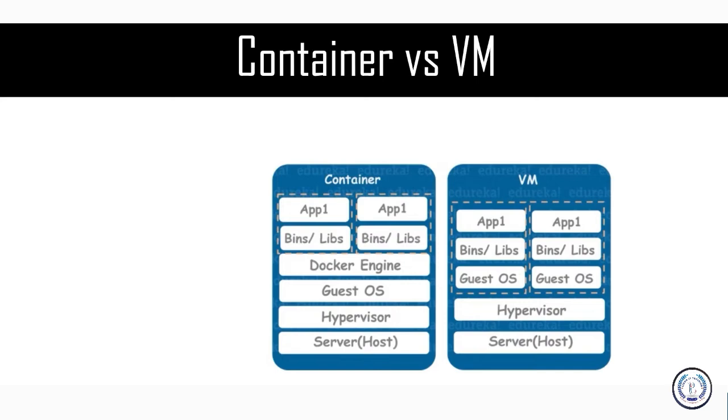So think of it as your container image, what you see there on the left-hand side. You can see that there's a server host, you have your hypervisor, you have your guest OS. The guest OS here is common, right? What that means is all the containers running on top of it would be running on the same guest OS. So you do not have a dependency where you have to ensure that all the guest OS requirements are also there in your container. So your container is more independent of the operating system, right?